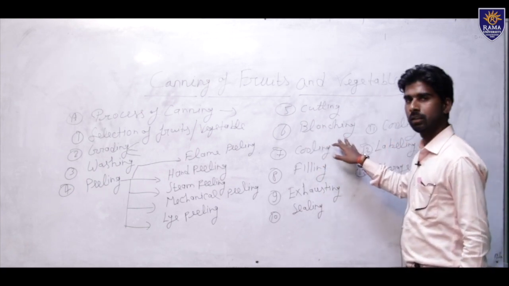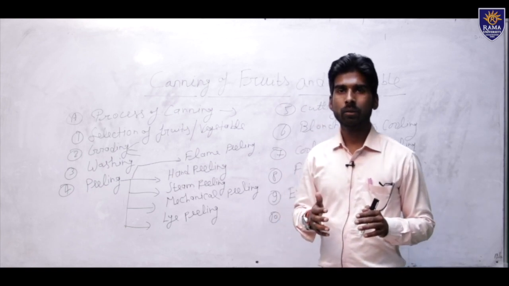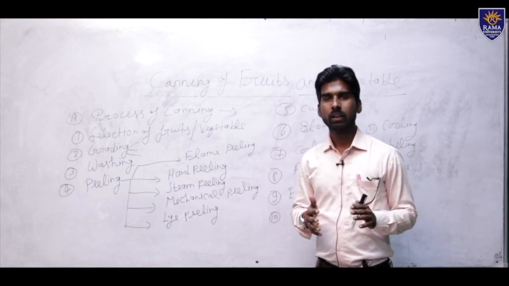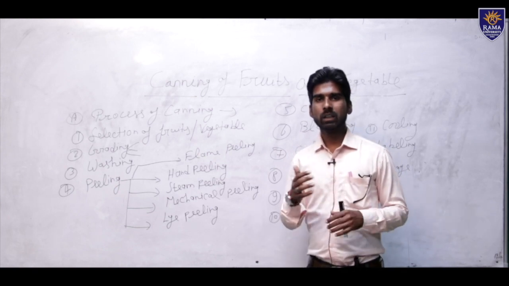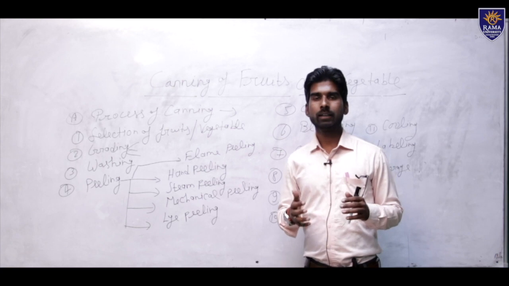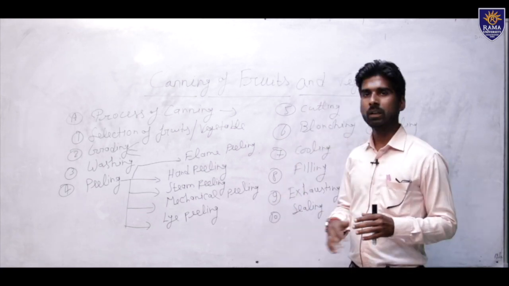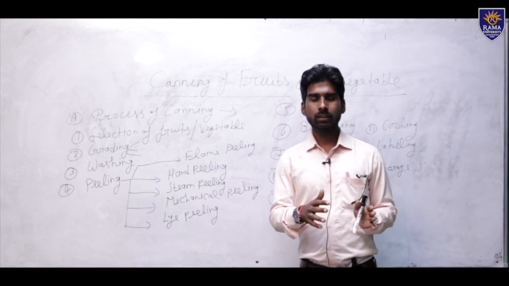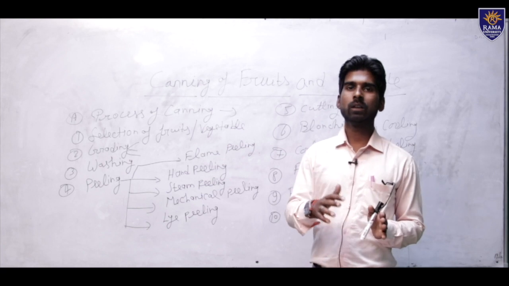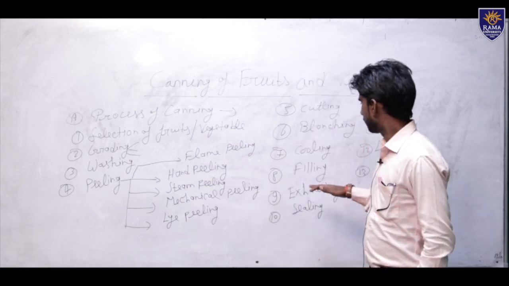What is blanching? Blanching means to inactivate the enzymes of the fruits and vegetable crops. When we heat the fruits and vegetable crops, the enzymes are inactivated. Inactivation means changing of different morphological characters, also known as blanching.